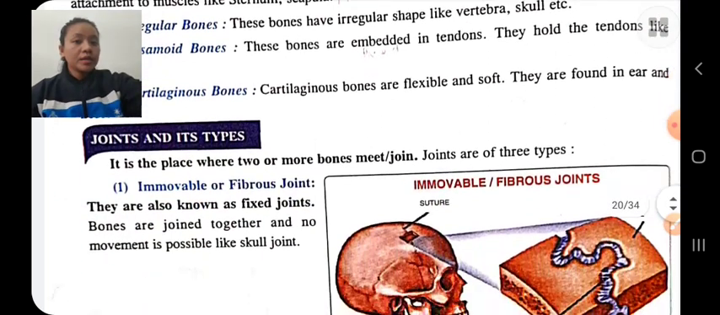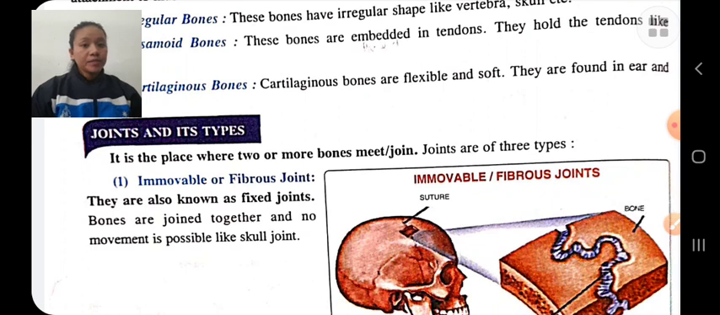Joint is the place where two or more bones meet. There are three types of joint: immovable joint, slightly movable joint, and freely movable joint. In an immovable joint, no movement is possible, like the skull joint.